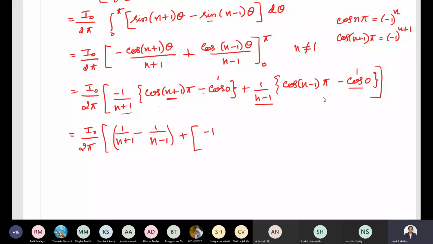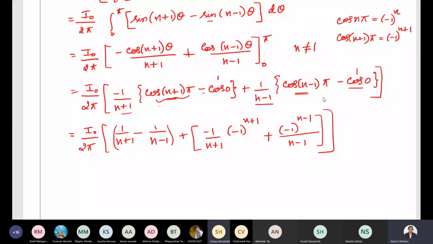Minus 1 by n plus 1 into cos n plus 1 into pi will be minus 1 power n plus 1. Then we have one more term over here. So cos n minus 1 into pi will be minus 1 power n minus 1 divided by n minus 1. Is it clear, everyone? Anybody wants me to repeat this?